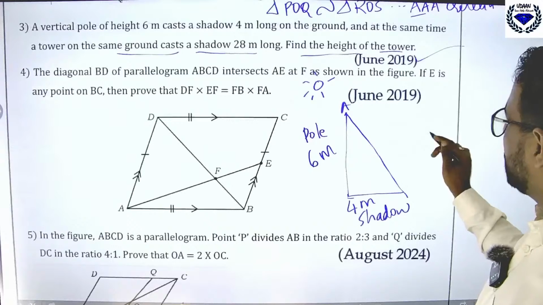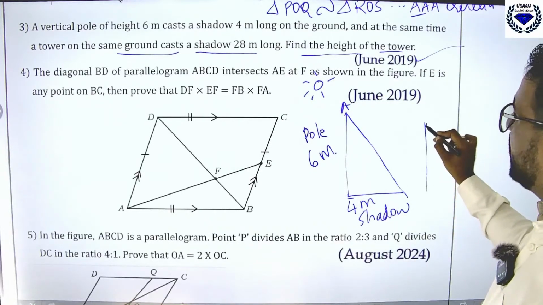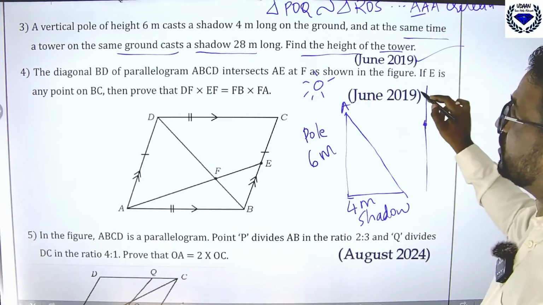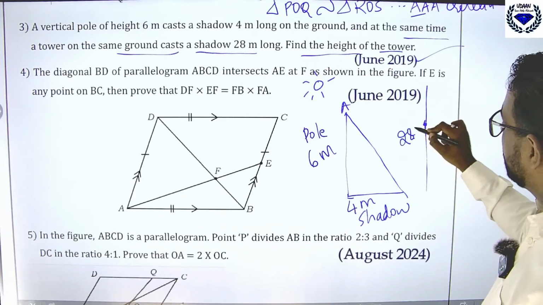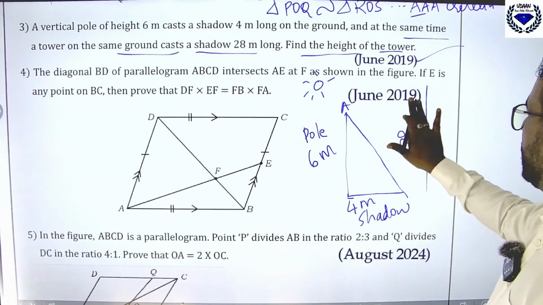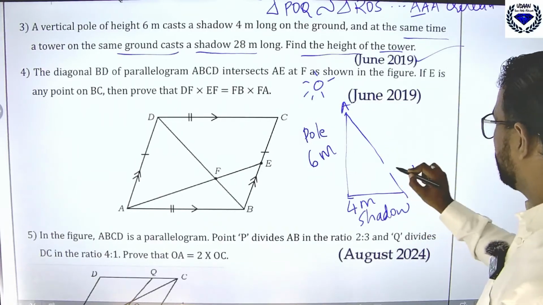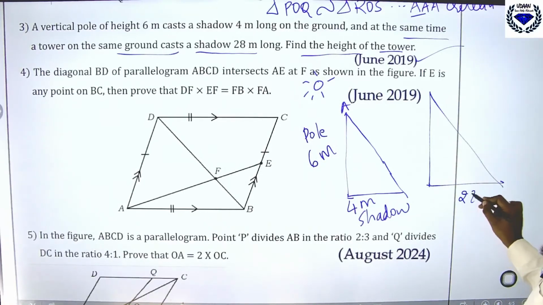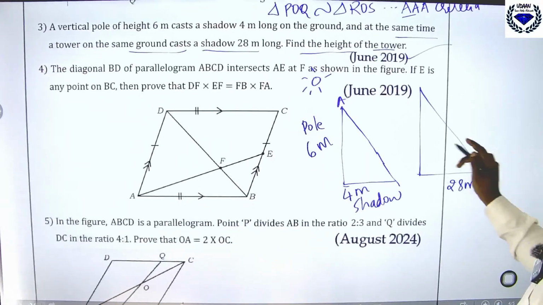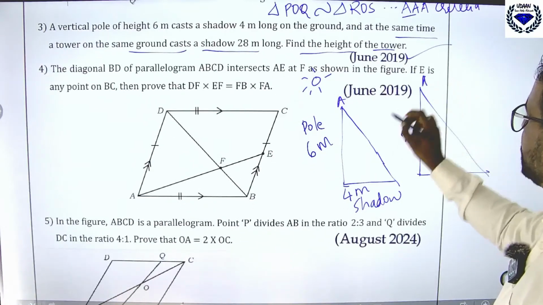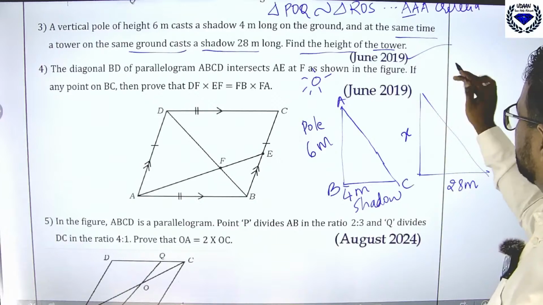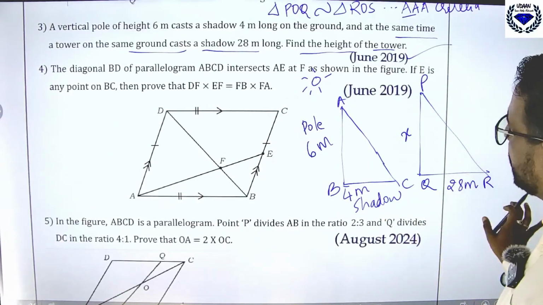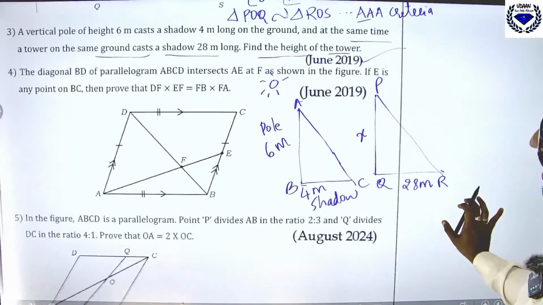Then at the same time there is one more tower here, which is very high. Sorry, the shadow is 28 meter long. You should find the height of the tower. I will take the height of the tower as ABC. This one I will take as P, Q, R.